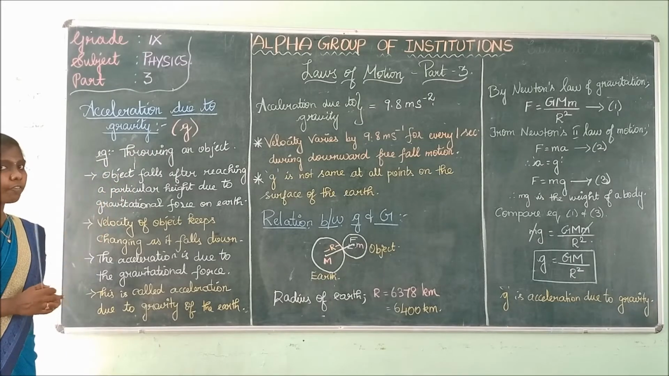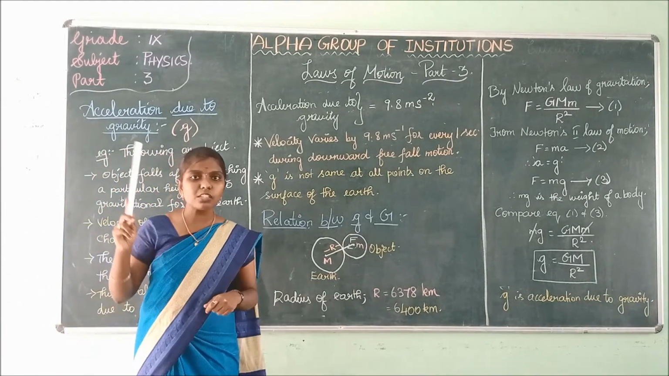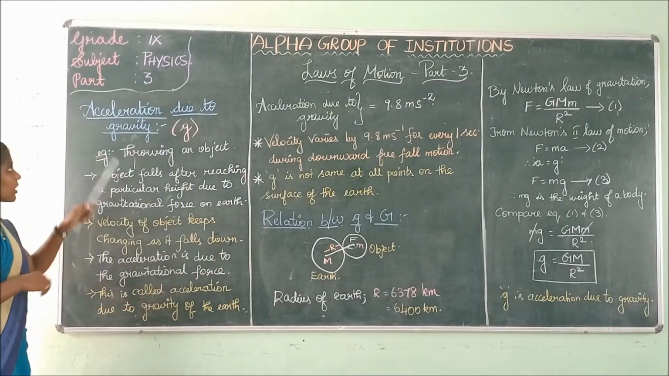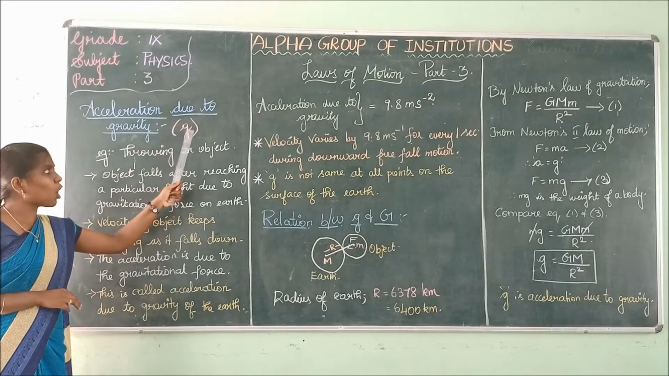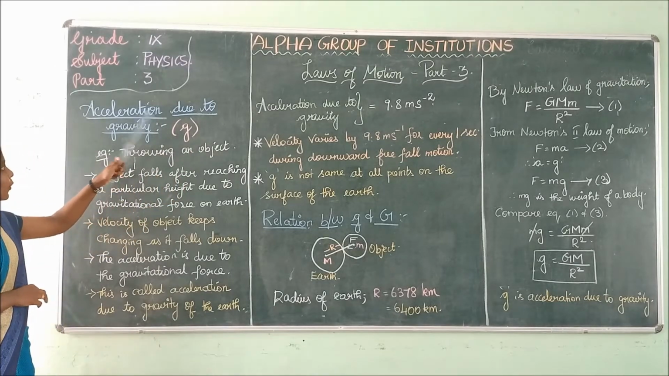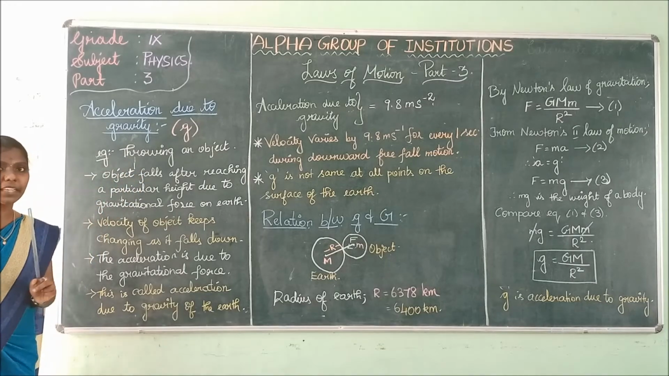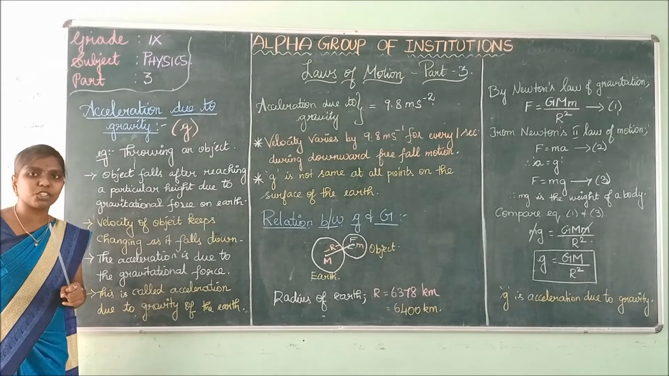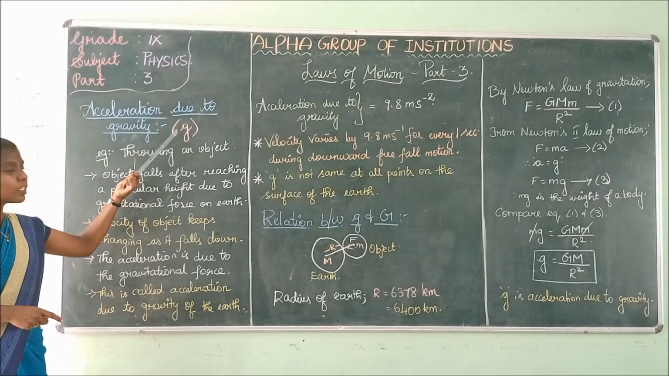What is meant by acceleration? Acceleration is nothing but change in velocity by time. Acceleration due to gravity is expressed by the symbol small g. You should not write capital G. The symbol for capital G is expressed for gravitation. For acceleration due to gravity, the symbol is small g.